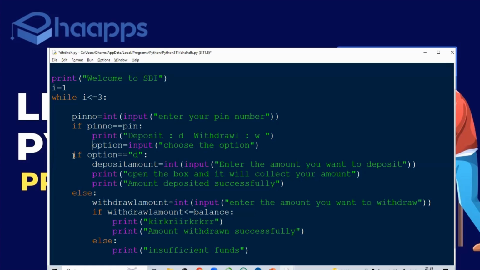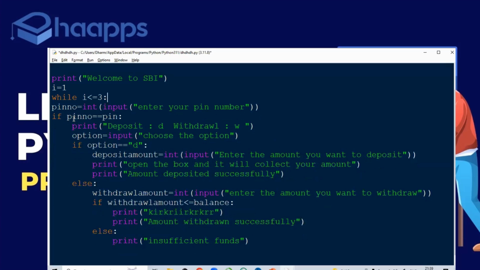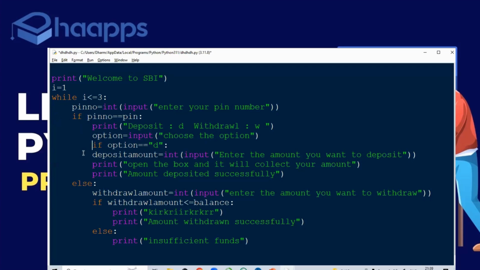You have to be very careful, guys. One more time I'm telling you, just check it. Whatever I took, I have to write inside the while loop. After the while, I'm giving the colon. This colon indicates the starting of a new block. So every line you have to give one tab space. See how I'm giving.